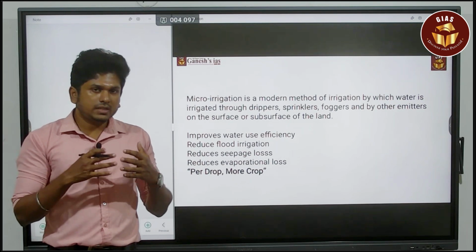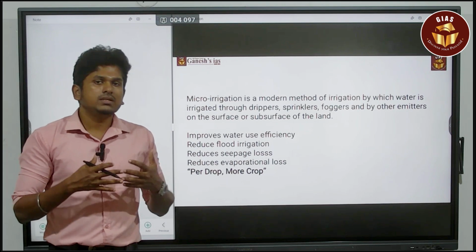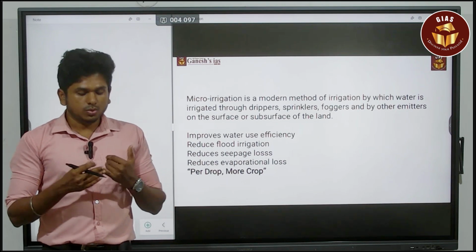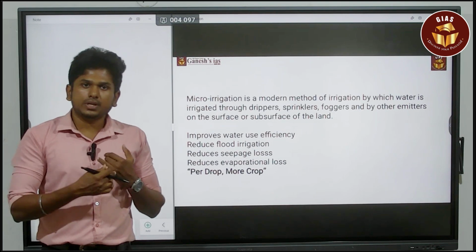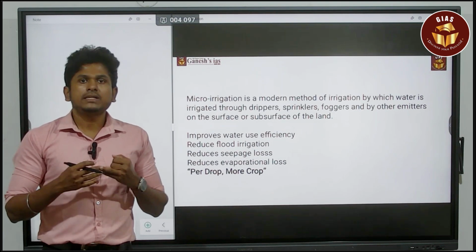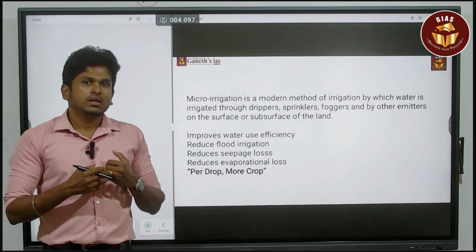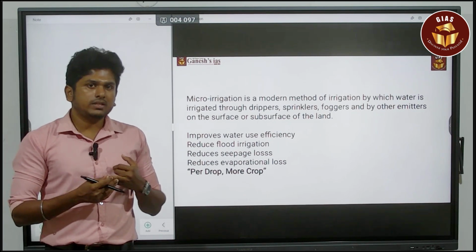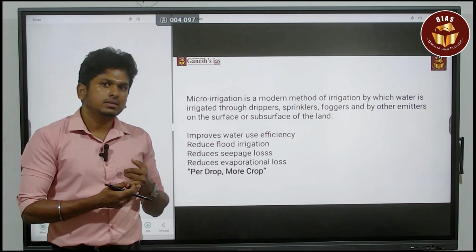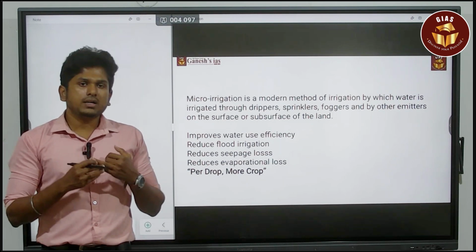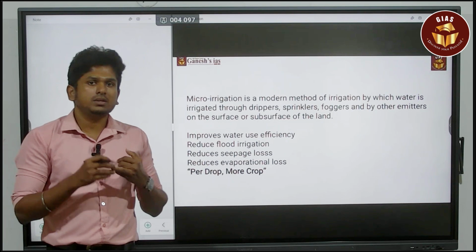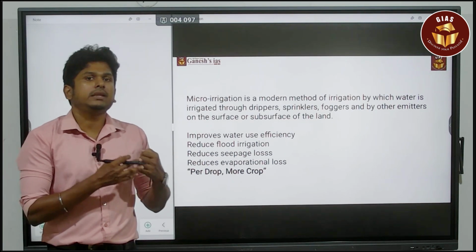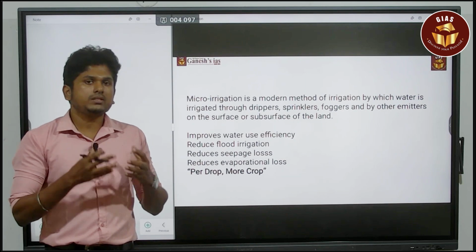If that is going to happen, then there is an issue of evaporation loss. In the daytime there is an issue of evaporation loss. The next issue is seepage loss. These are the major issues affecting the irrigated land. If you address these issues, then you can easily overcome the water crisis faced in India. That is the major idea.